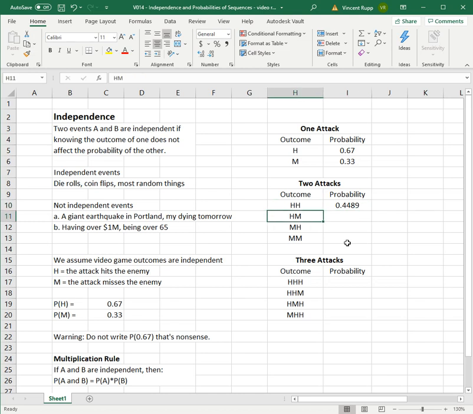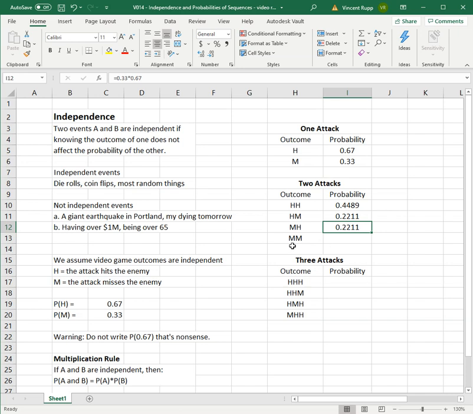Similarly, you could hit with the first one and miss with the second, which we could calculate. Probability of H and M is probability of H times probability of M. So to do that, we just do 0.67 times 0.33, and we work out to 22.11%. Now, the same thing could happen in the other order. Instead of a hit and a miss, we could get a miss and a hit. But the same rule applies. We just multiply the probabilities of each of those, 0.33 times 0.67, and we get the same thing. And that happens a lot in probability, that we can get the same numbers for the outcomes, but the outcomes themselves are different. There's an order here. A hit and a miss is just fundamentally different than a miss and a hit.